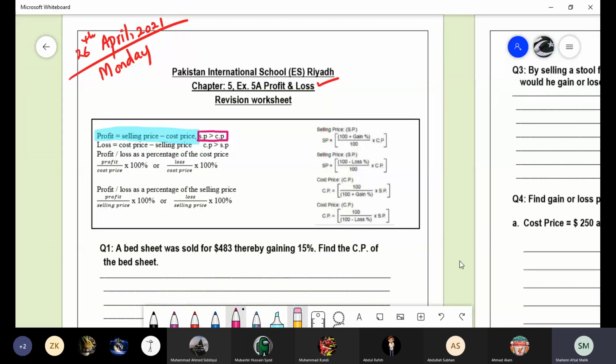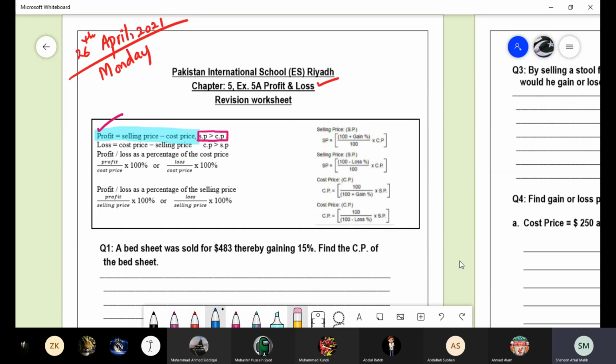In that condition, the selling price is greater than the cost price. So are you gaining profit or are you in loss? Profit. So when the selling price is greater than the cost price, you are in the condition of profit.